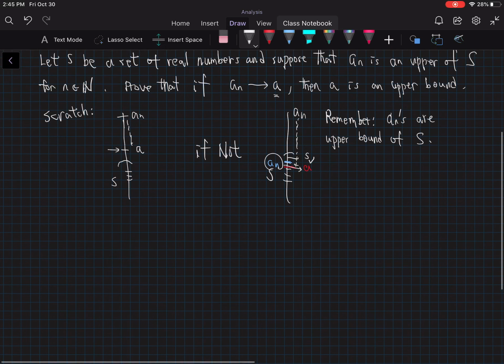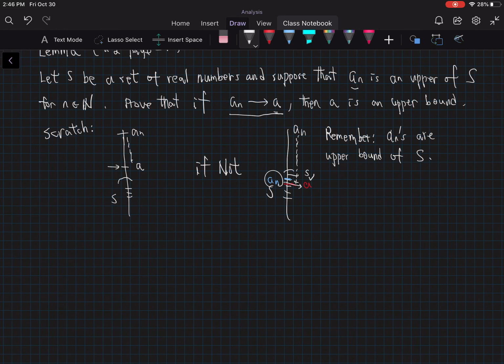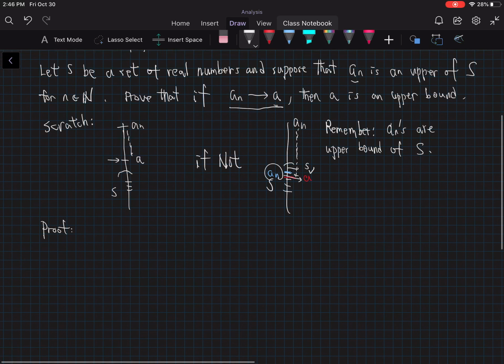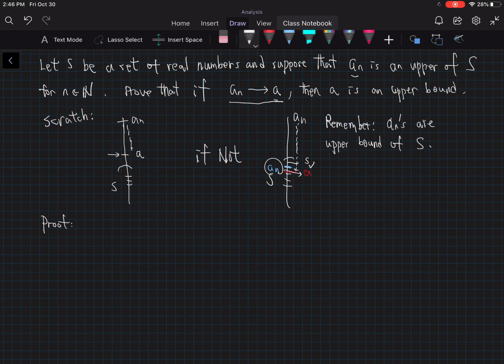So now I'm going straight into the proof. Say that again: what we are proving is that there is a sequence of upper bounds A sub n which converges to the number A. We're going to prove that A is also an upper bound. So here's a proof. Obviously we're going to use the fact that A sub n converges to A as a part of our proof.